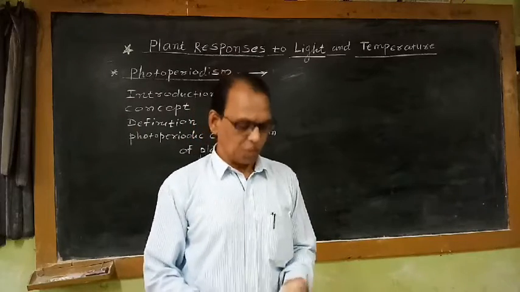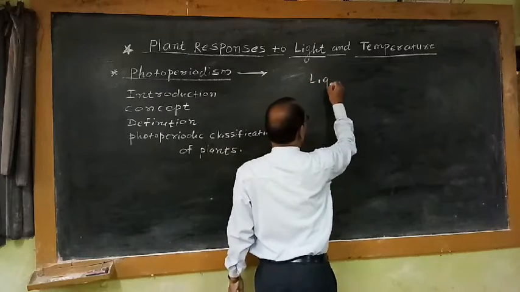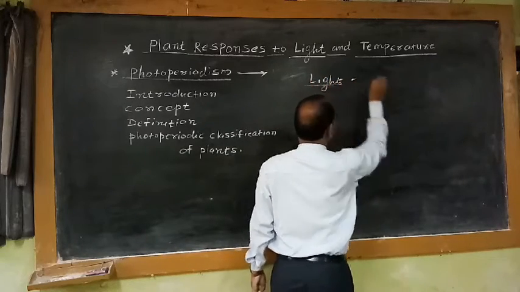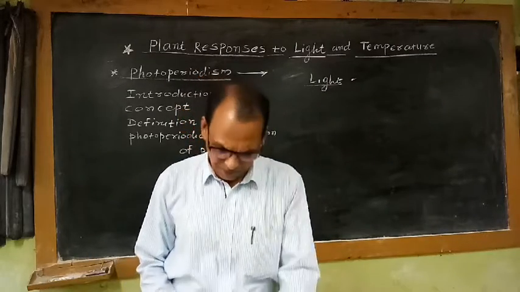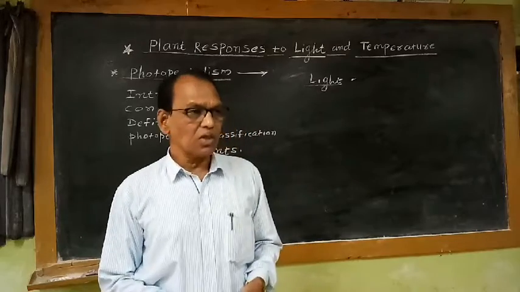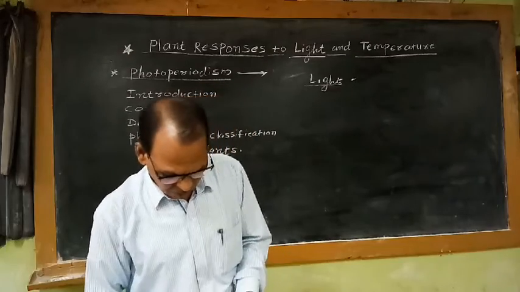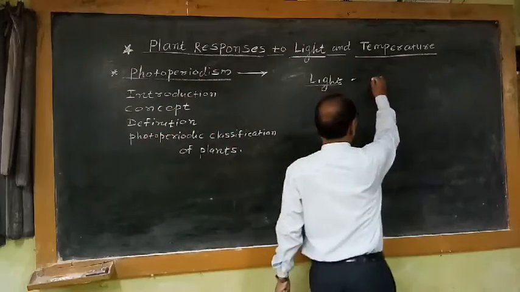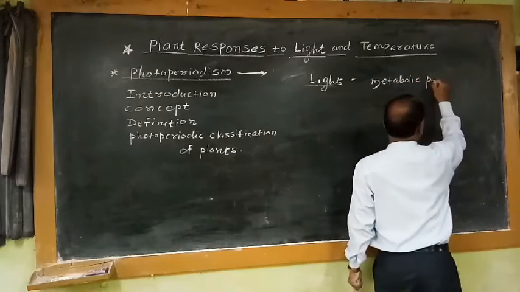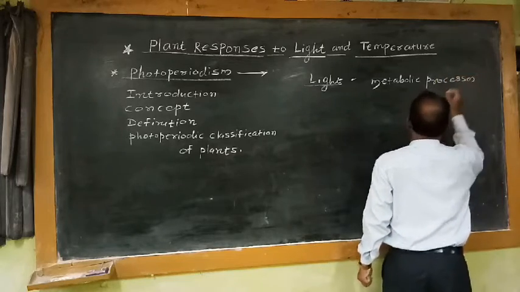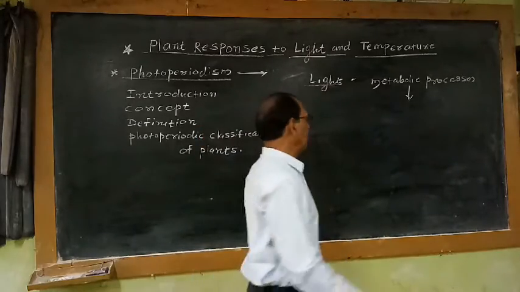As far as the concept of photoperiodism is concerned, light is a very important factor as far as plant growth as well as development process is concerned. Light controls growth and development process in each and every plant. So many metabolic processes are controlled by light.